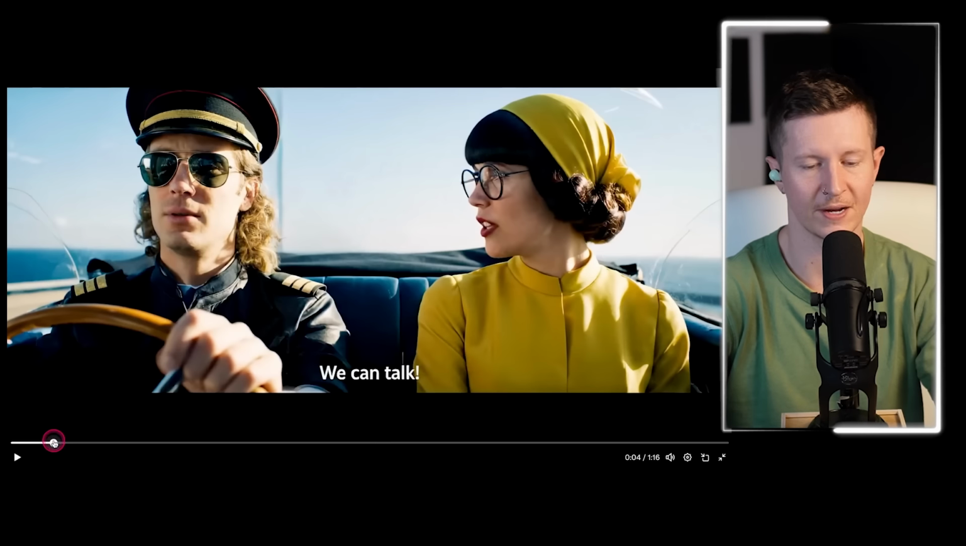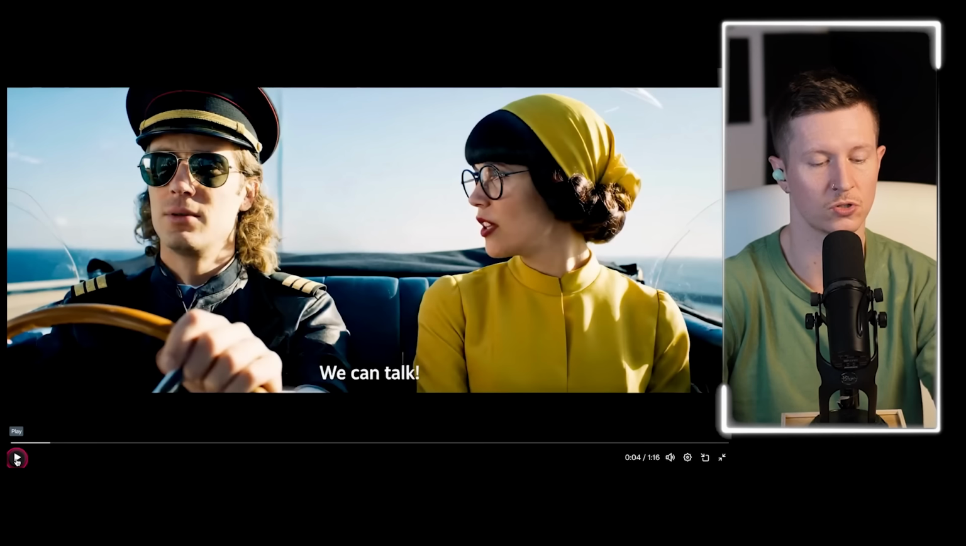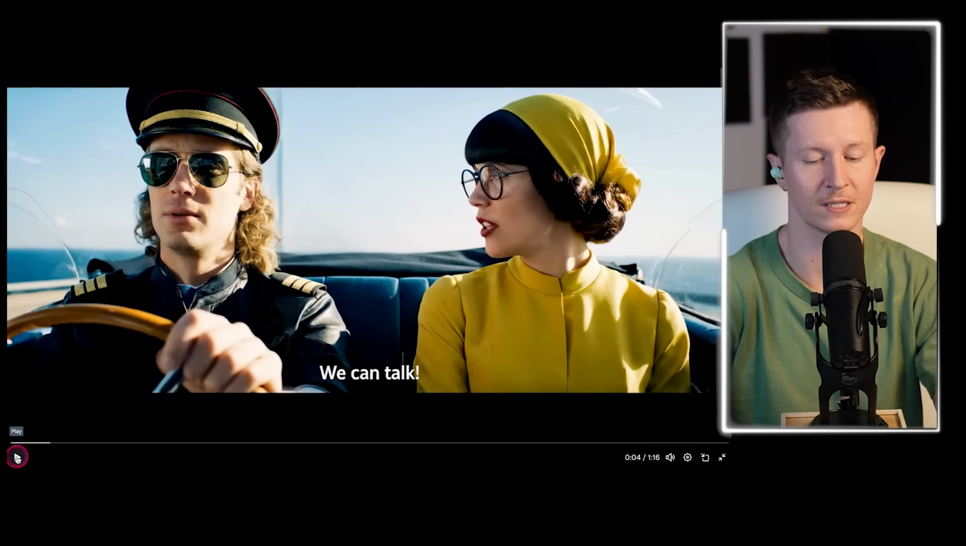And as you can see, there's very little morphing here or anything that starts to allow you to believe that this is AI generated.